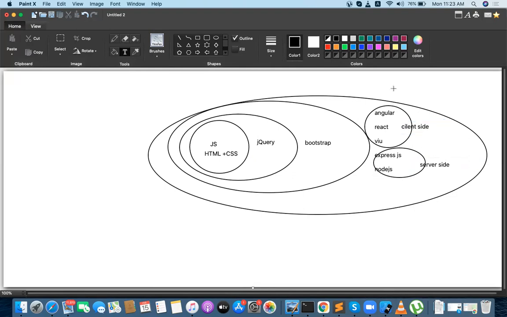In the modern application, choose any one of the client side. For example, if I want to go with Angular, just go with Angular. If I want to go with React, go with only React. If I want to go with Vue, only take Vue. This is not a combination basically; this is an option, any one you have to choose. But Express and Node is a combination. With AngularJS, you can communicate with Express and Node. With React, you can communicate with Express and Node. With Vue, you can communicate with Express and Node. Got my point, right?